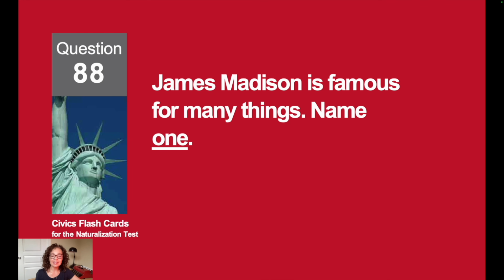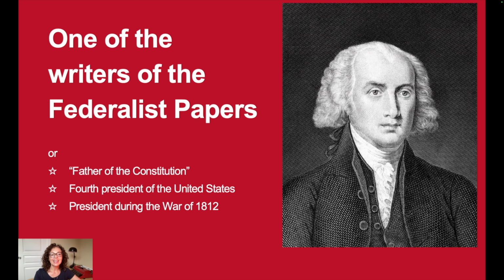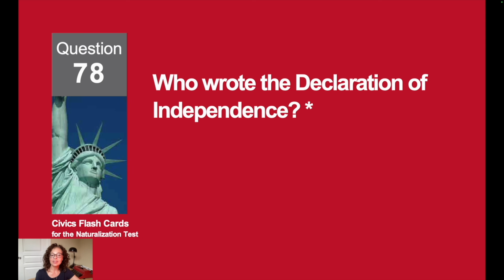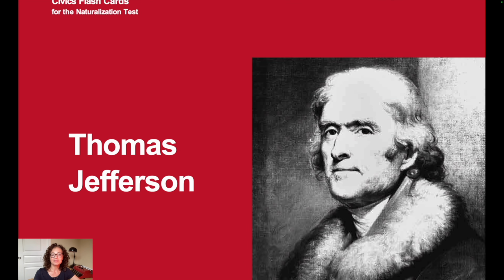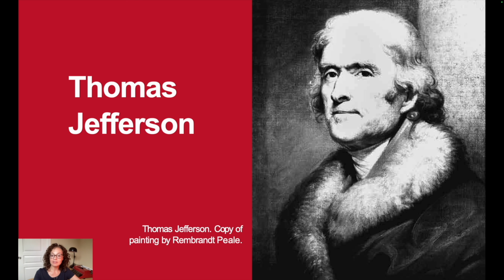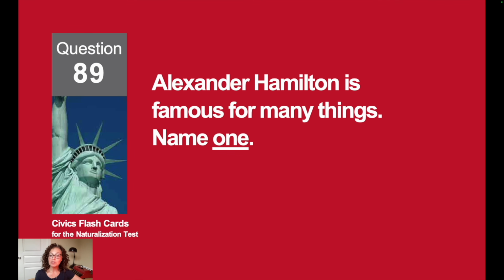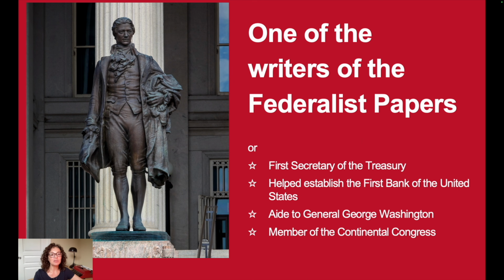James Madison is famous for many things. Name one. James Madison. He was one of the writers of the Federalist Papers. Who wrote the Declaration of Independence? Thomas Jefferson. Alexander Hamilton is famous for many things. Name one. Alexander Hamilton, he was one of the writers of the Federalist Papers.